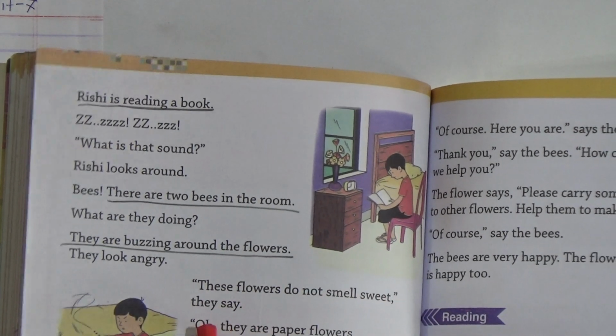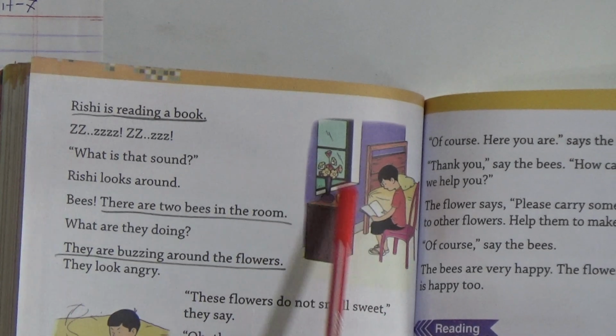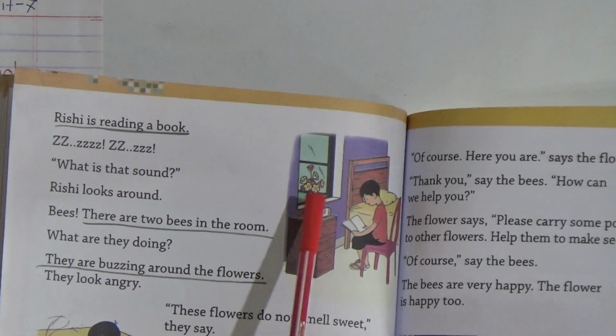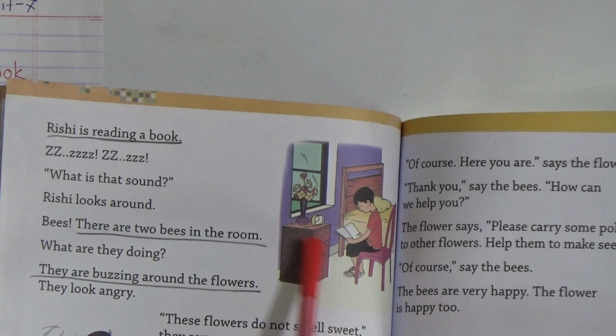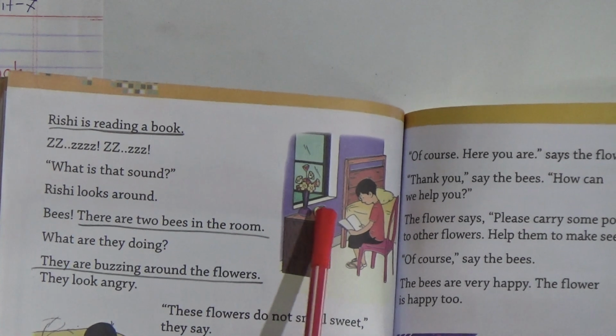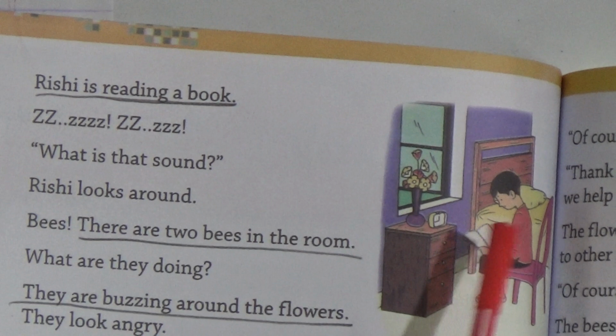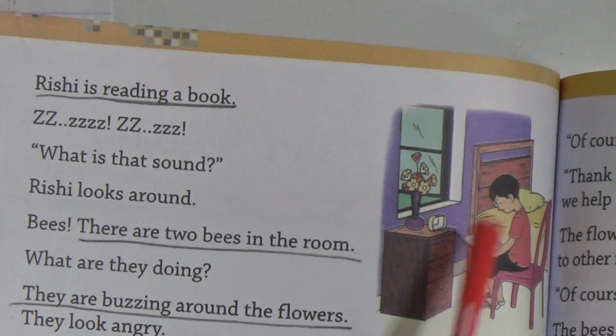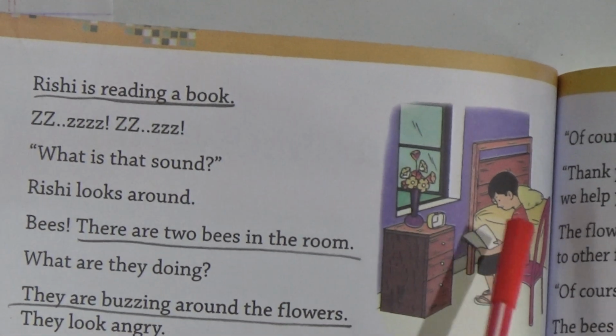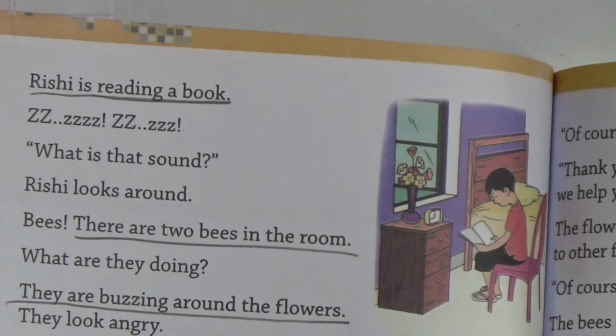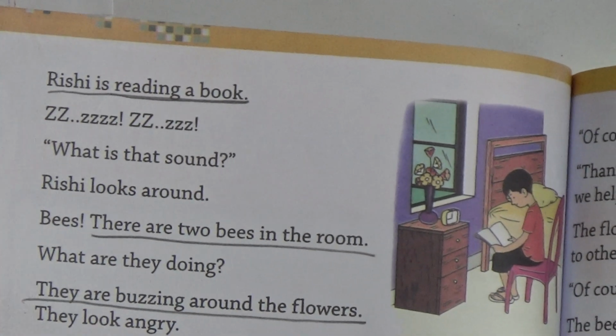They say, oh, they are paper flowers. So the flowers in Rishi's room are not real flowers. They are paper made flowers. They are not real, laughs Rishi.